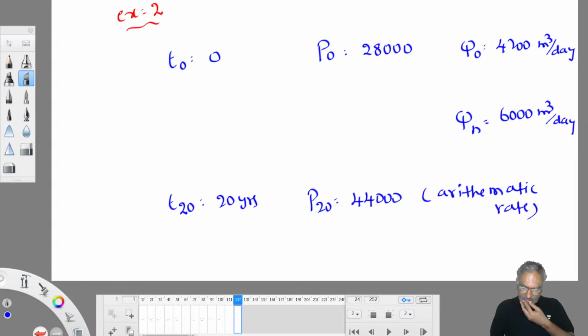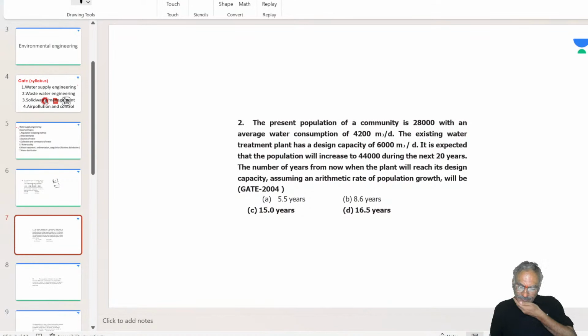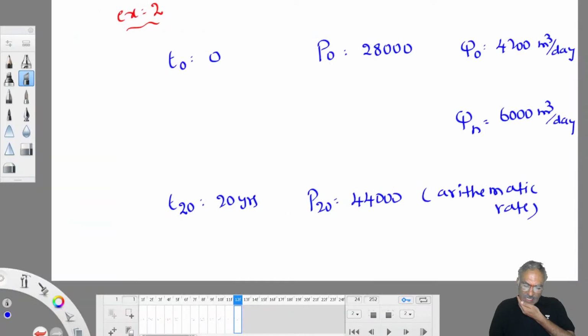Arithmetic rate. Okay. Then what is the question there? The number of years from now when the plant reaches the design capacity, because the plant is designed for a capacity of how much? 6,000 cubic meter per day. Presently they are dealing only 4,200. How many years will it take to deal 6,000 cubic meter per day of water by the water supply system?